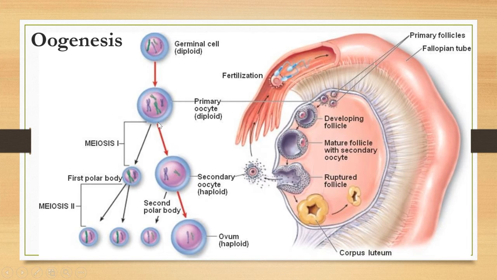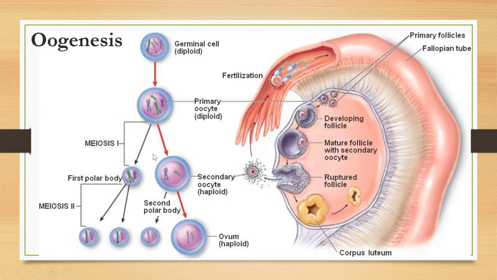So after birth, the baby girl is born with millions of primary oocytes, which are still dormant until puberty.